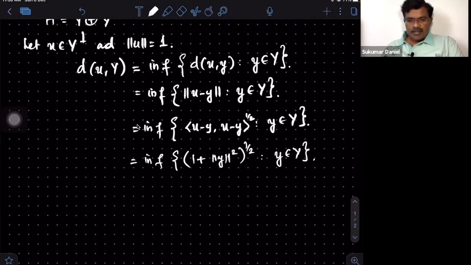But I can find a specific vector in Y which makes it actually equal to 1, that is y equal to 0. So this is actually 1. So in the case of Hilbert space, given any proper closed subspace, you look at the orthogonal complement and take a unit vector there, and that will do the work.